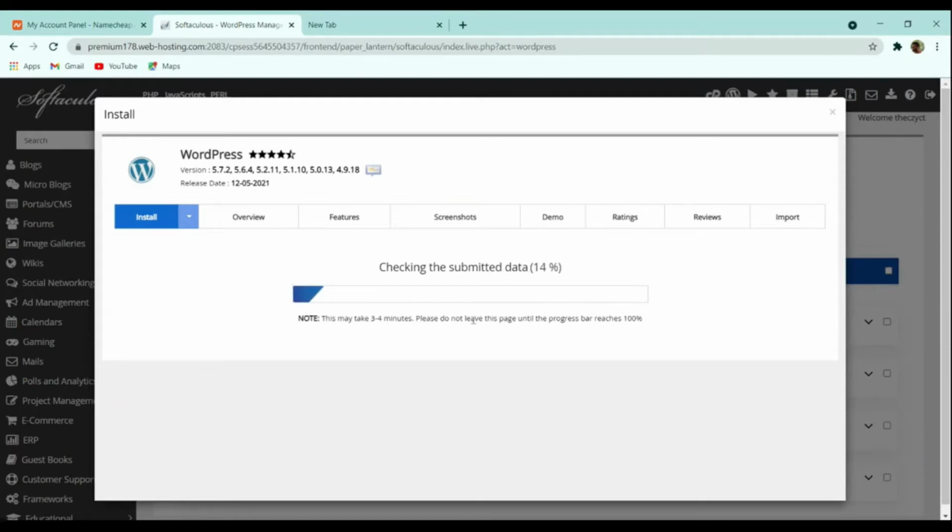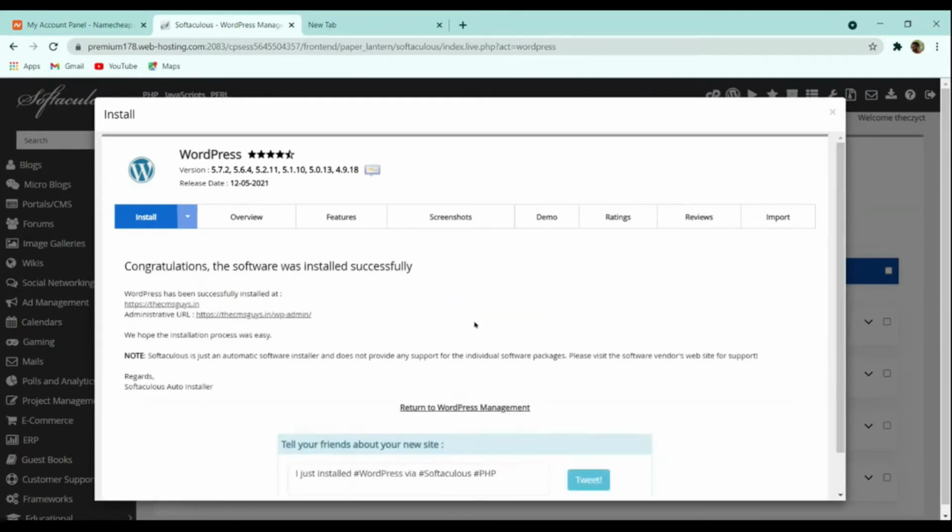Then we will get a message for our WordPress. Here you can see the congratulations message, and that the software was installed successfully. Now we will start creating and customizing our website. For that we need to go to the dashboard. Here you can see the administrative URL, which is basically the dashboard URL for WordPress. Let me open our website first.